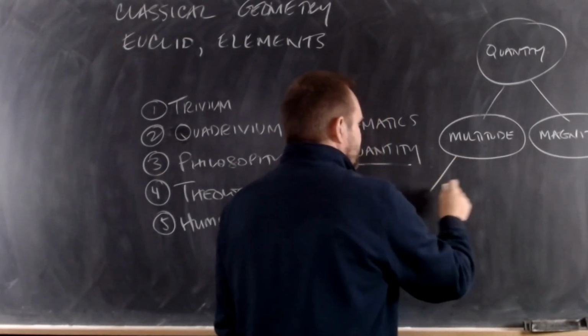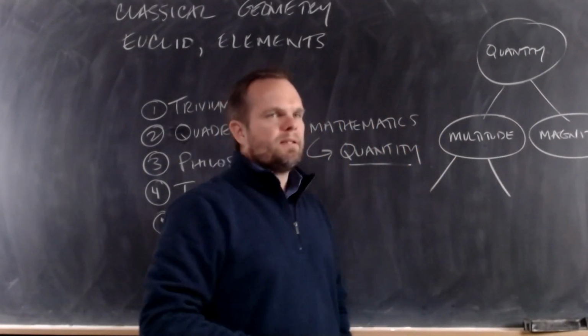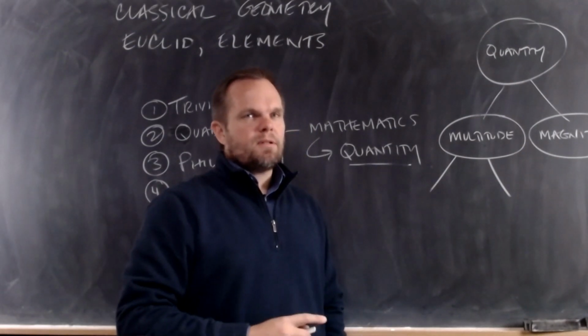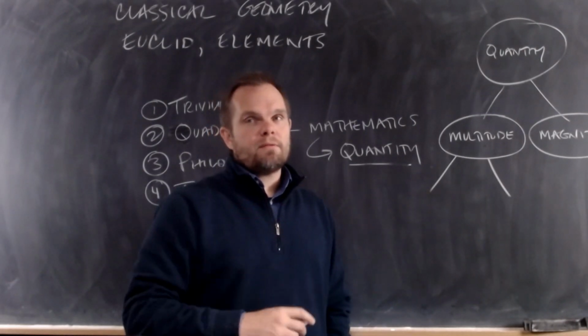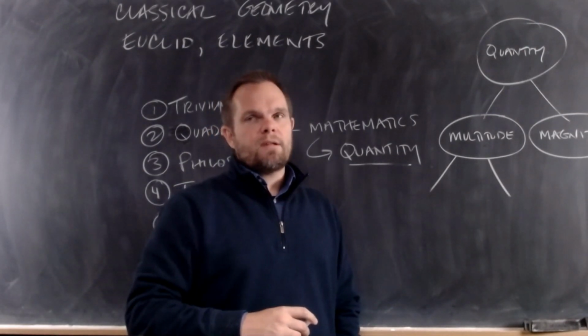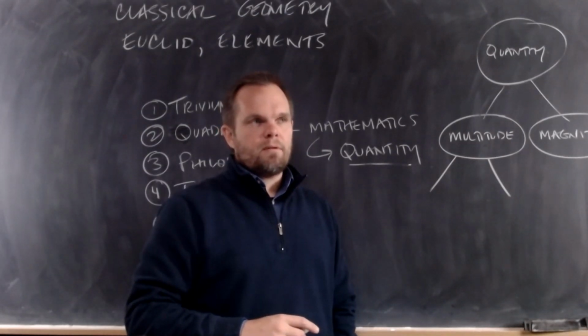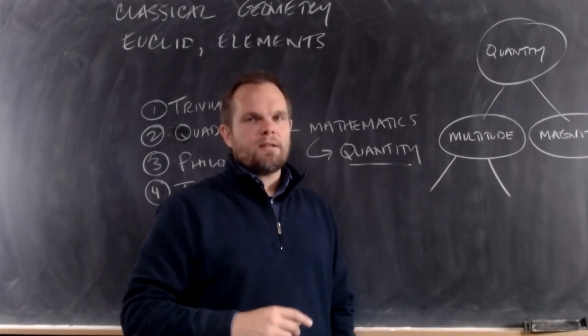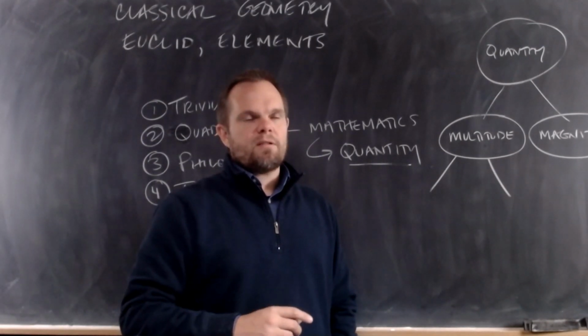Multitude divides into two species. Does anybody know the two species of multitude? This is hard. You're thinking number and grammar. Well, no. That's a division of number. That's good.